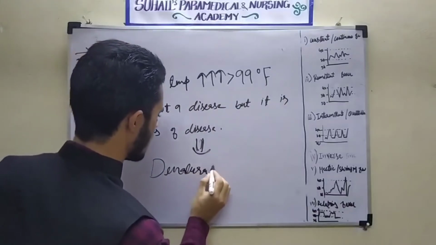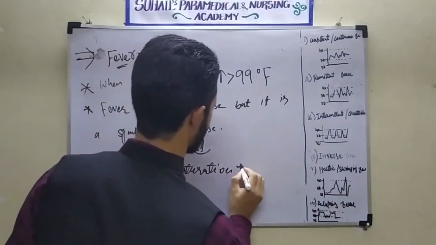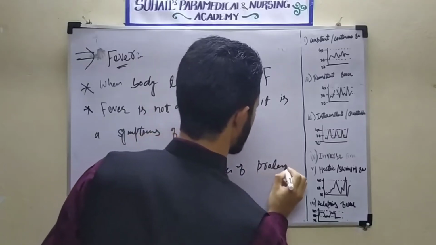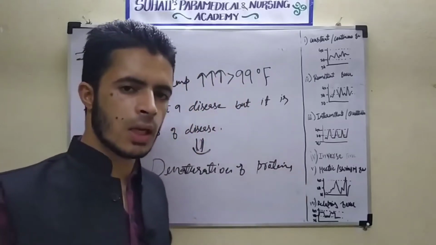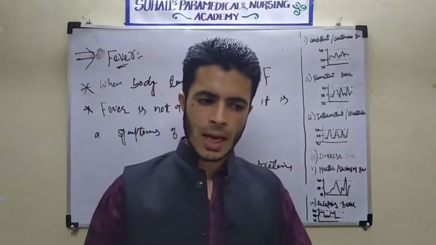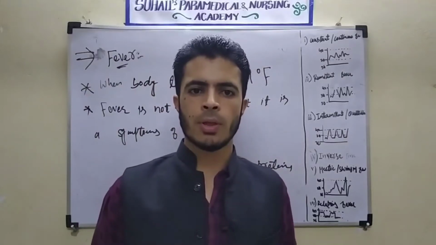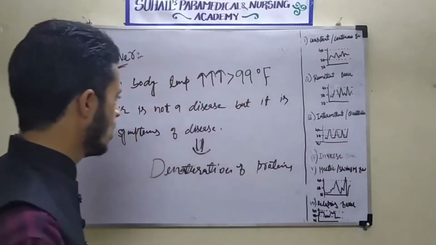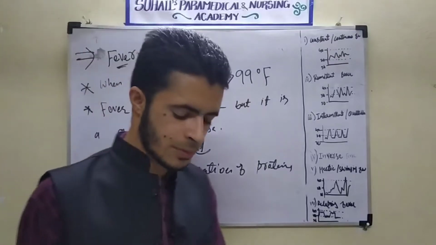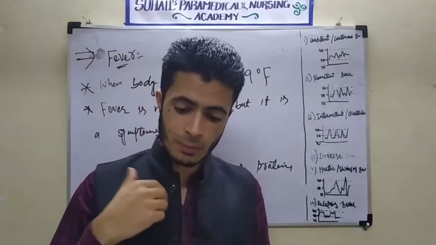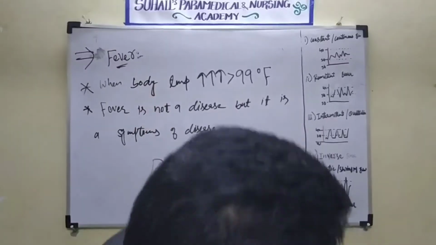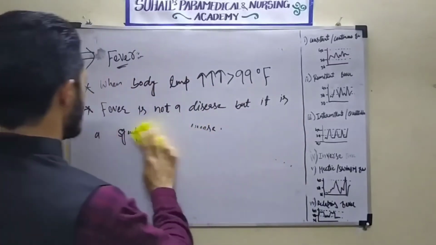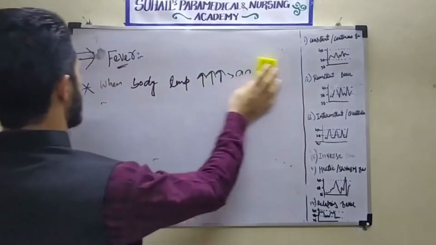What is denaturation of proteins? The proteins lose their original structure and their functional capability is lost. That is why our body increases the body temperature. Now the third point, this was the second point. Now what is the third point?